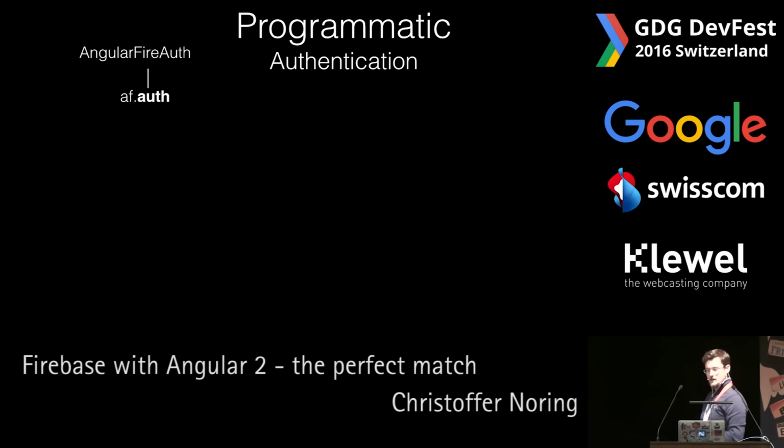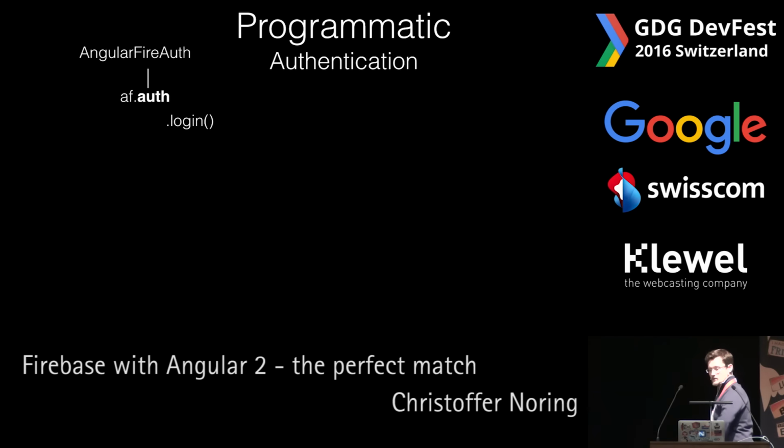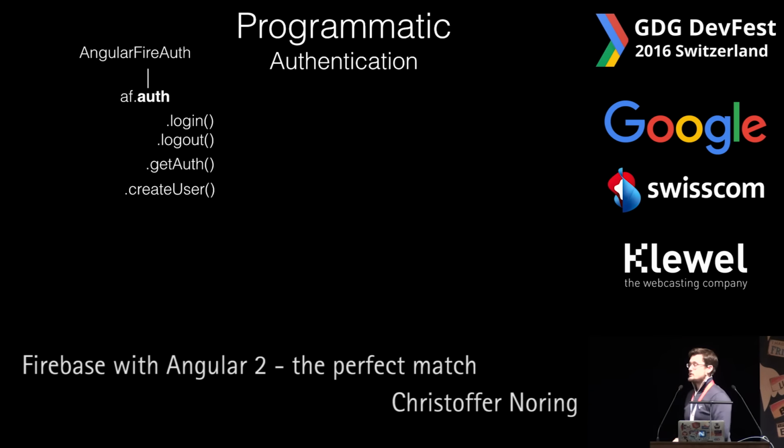Very simple. Of course, once we do that, we're not quite done, right? Because we still need to log in or log out the user. So we still need to do that part in code. As we see here, our auth object can do login, can do logout, can get authentication to get the current status of our login session. And we can also create users programmatically. So we don't have to set up every single user. We can also do that in code.